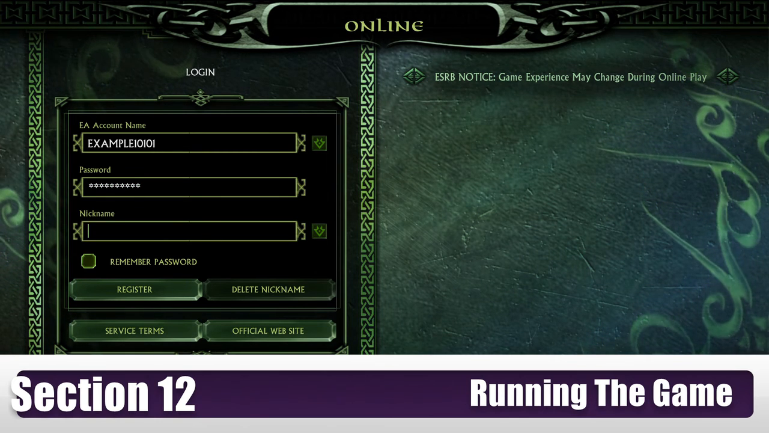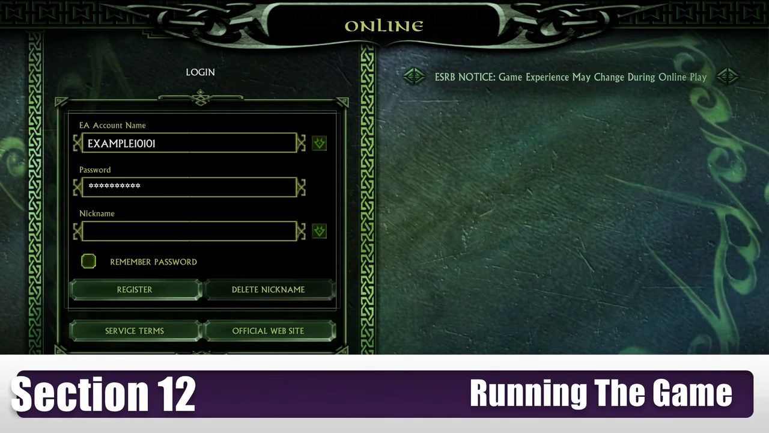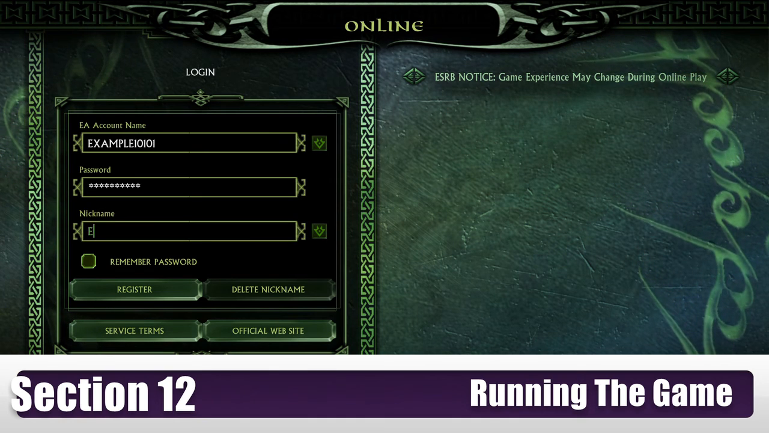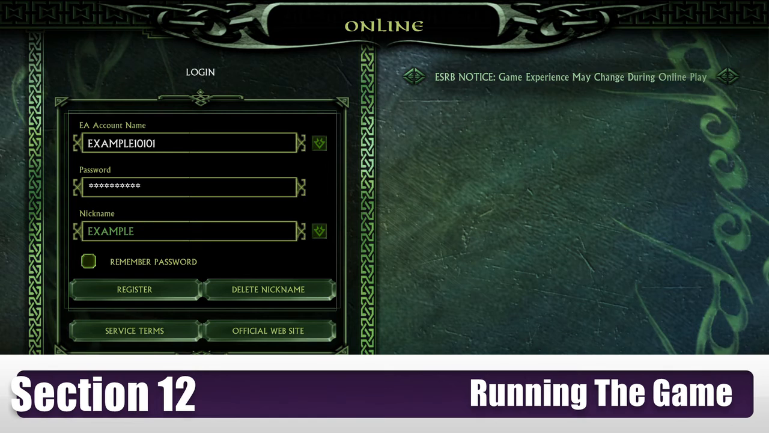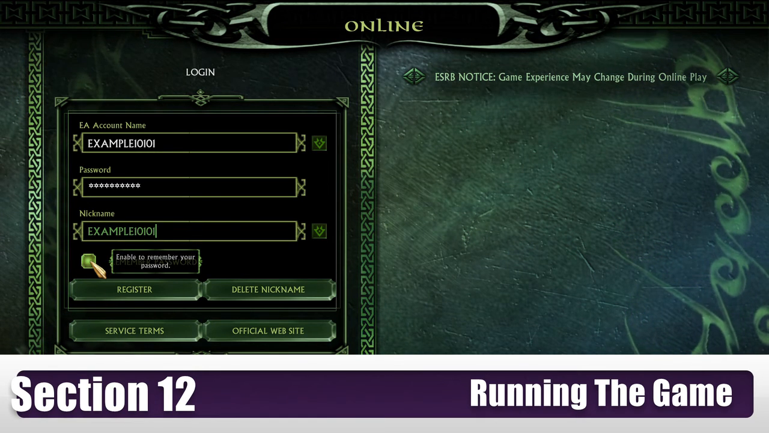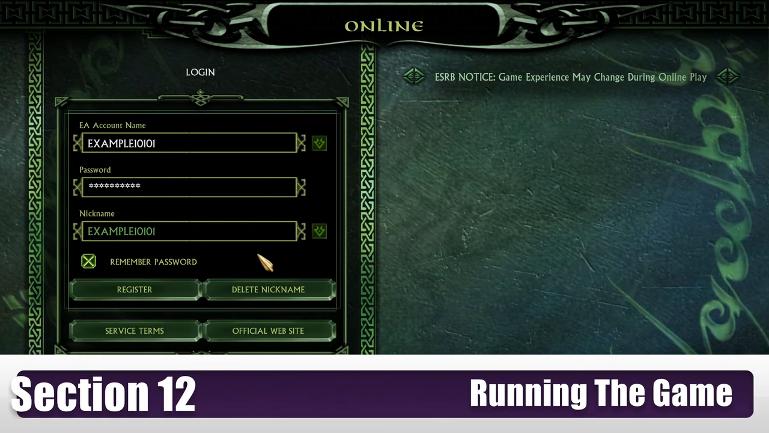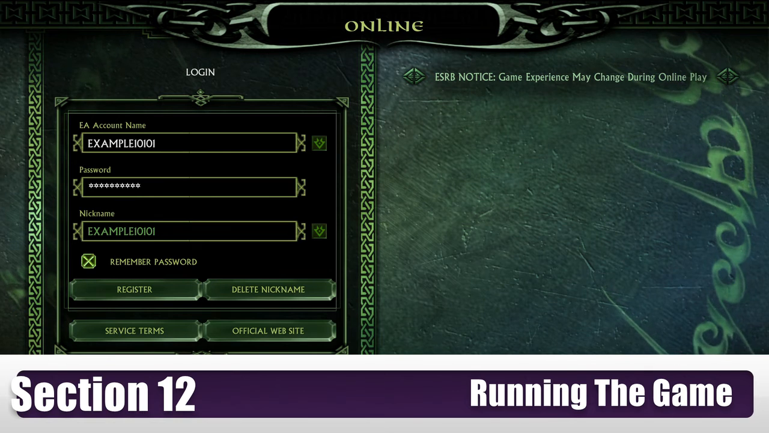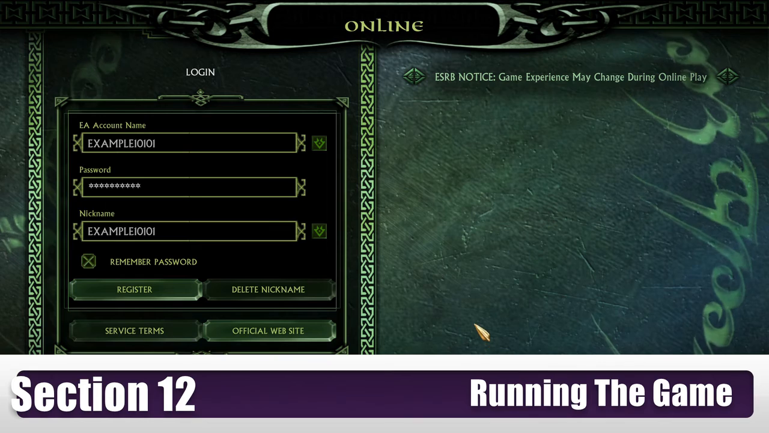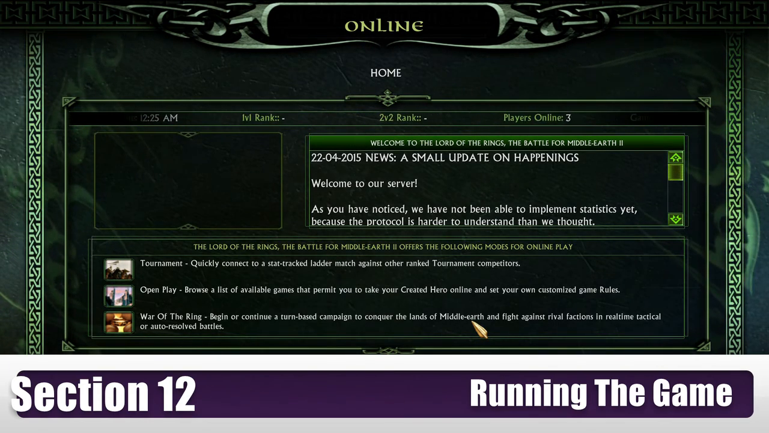Then next you're going to create a nickname, and for these purposes I'm going to use the same as the EA account name, but the only name people will see is this nickname, so it can be something completely different, and that's not a big deal. You want to check remember password, because then all of this stuff is going to be in here and you'll never have to put it in again unless you do something to your game. Hit login, and you're going to end up in the home lobby.